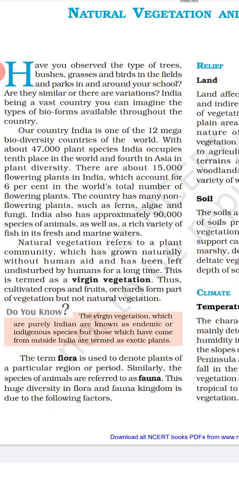So we have 12 mega biodiversity countries of the world. Our country is one of them, and more than 47,000 plant species are found in our country, and there are about 15,000 flowering plants in India, which account for 6% of the world's total number of flowering plants. So this is a kind of information which is important for objective type questions. You can go through that. And 90,000 species of animals are found there.